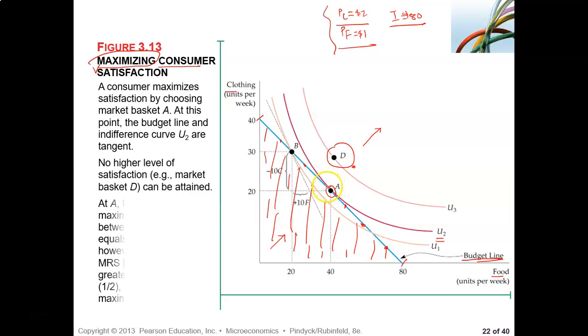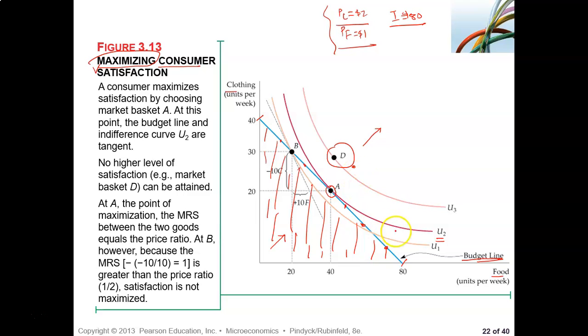What about U1? At U1, look at that, U1 is not tangent. U1, there is an intercept, right? Look at that B. At that point B, if the consumer consumes on U1, then look at the intersection of his blue budget line and that U1 indifference curve. The thing is that U1 is lower than U2. See that? U1 is lower than U2. So the consumer does not want to be at B.